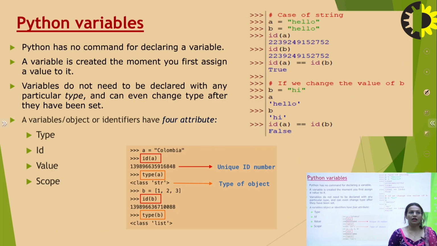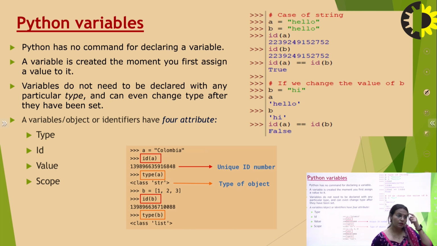After Python installation, it is time to introduce Python variables. A variable is created at the moment when you first assign a value to it. That means a Python variable is a name which is assigned to something that we want to declare.